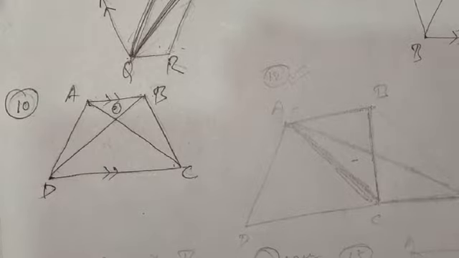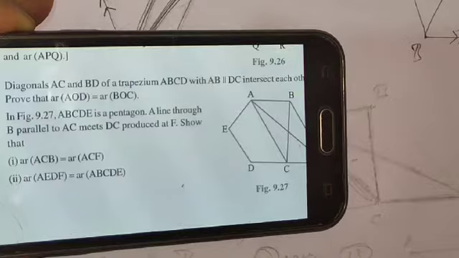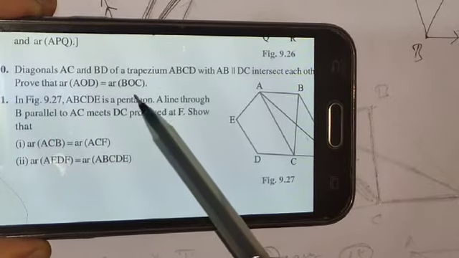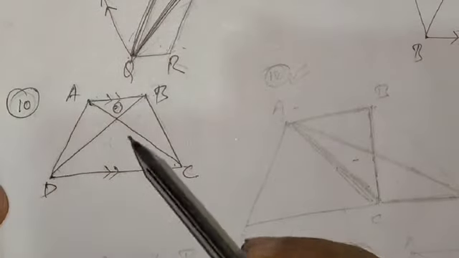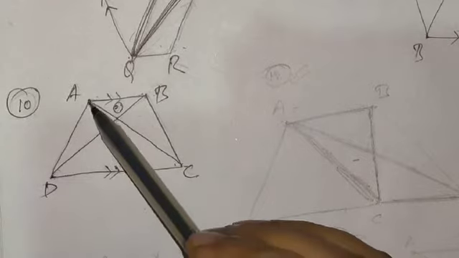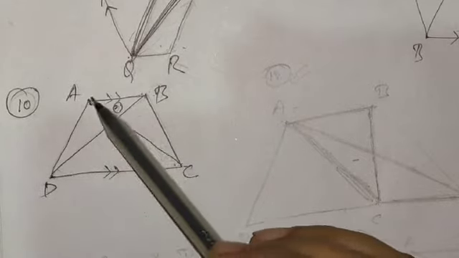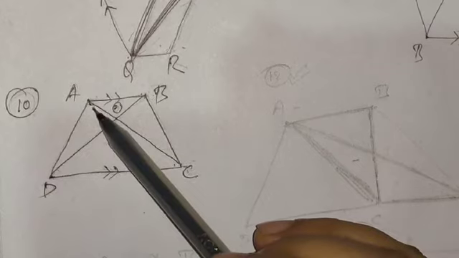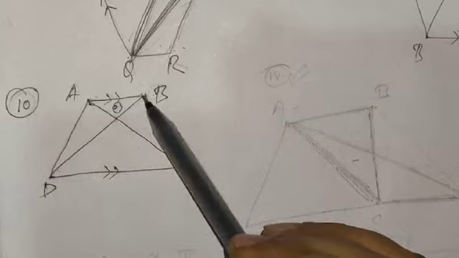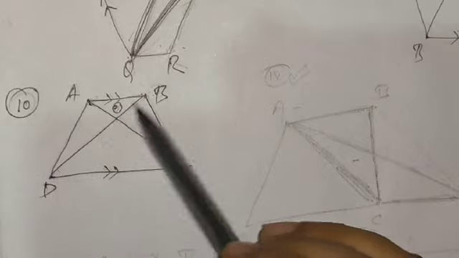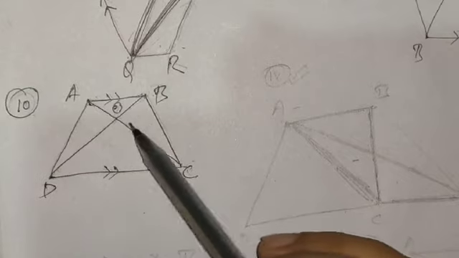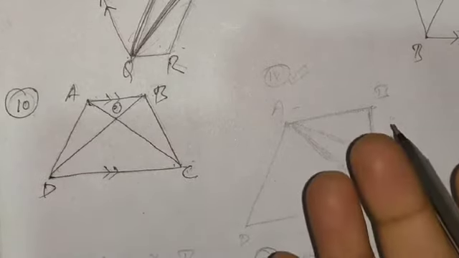And the question is saying that the area of triangle AOD is equal to the area of triangle BOC. It is very easy. We have just shown that ABD is equal to ABC. Now if we subtract the area of triangle AOB from both the areas, then obviously we are left with these two triangles' areas, and it is very easy for us to prove it.